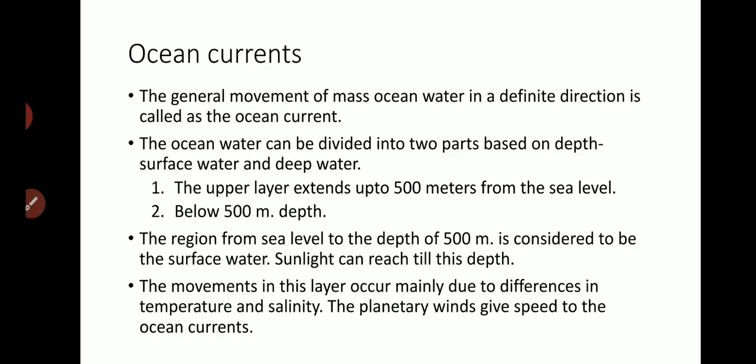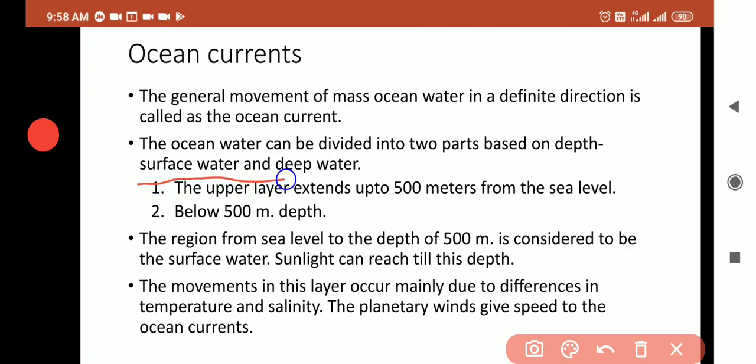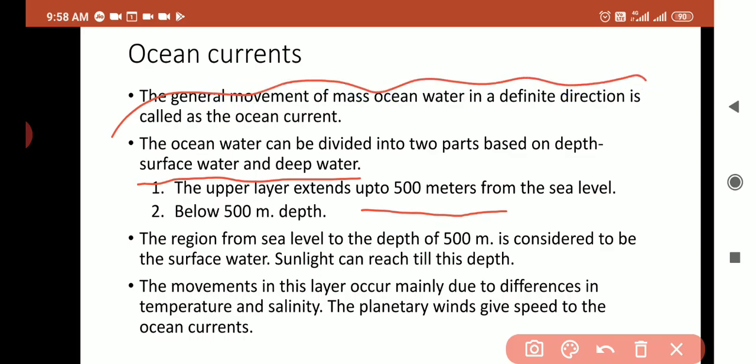Now, the ocean water can be divided into two parts based on depth: surface water and deep water. What are the two types? Surface water and deep water. Now surface water means what? The upper layer extends up to 500 meters. For example, this is ocean water.